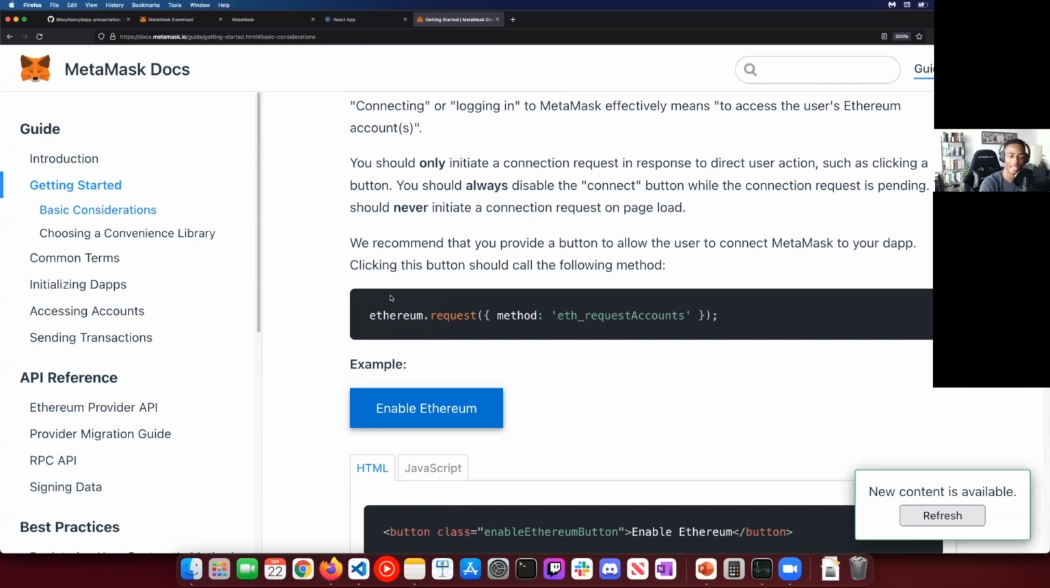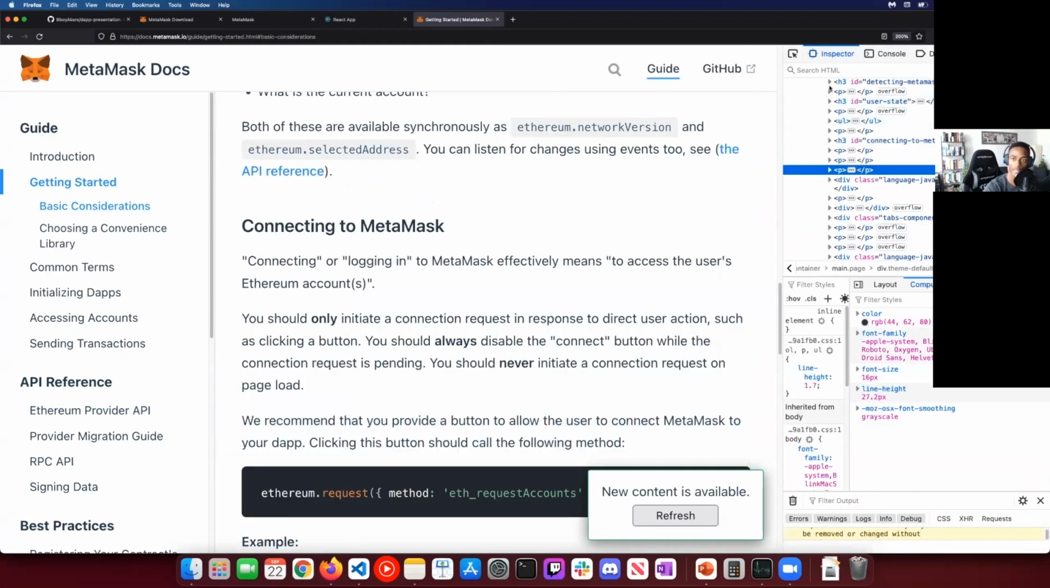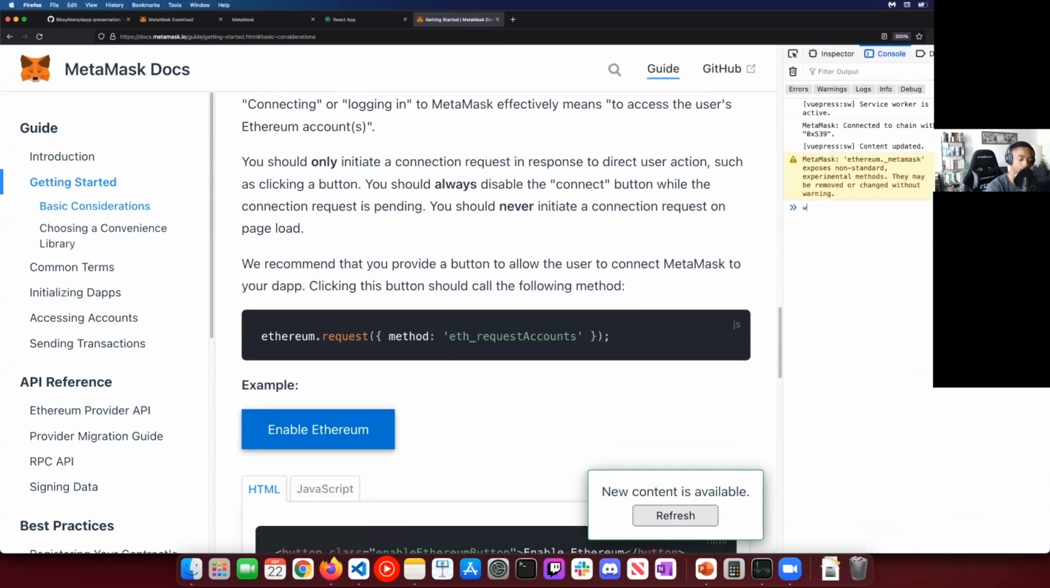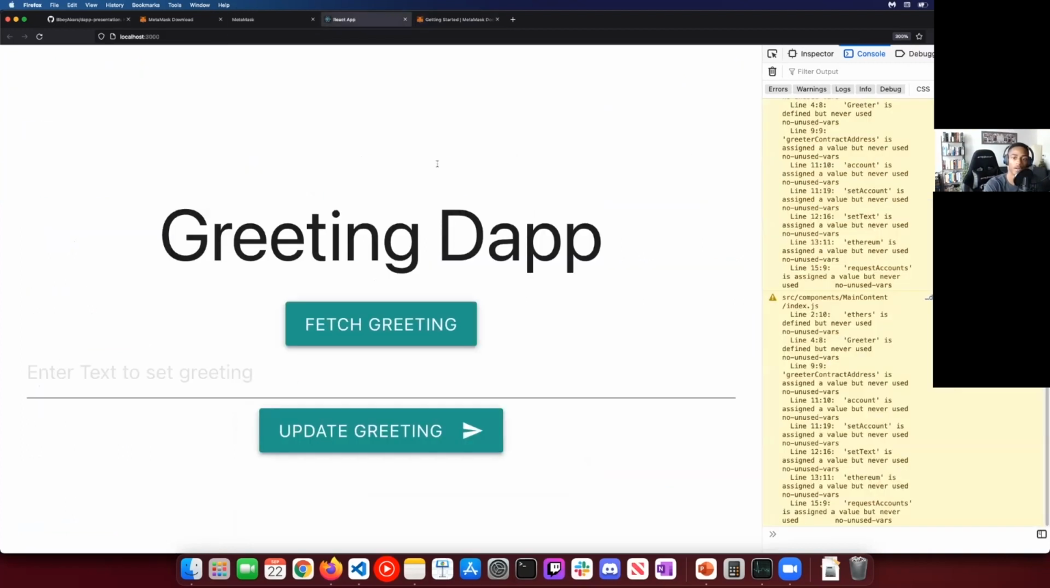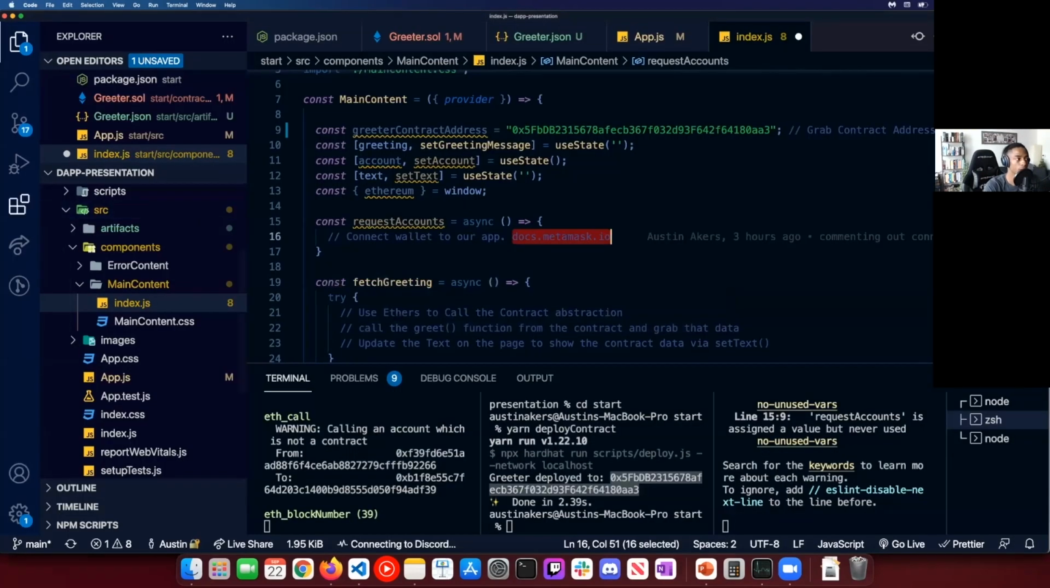So let's see here. You know that Ethereum object that we talked about? Inside this Ethereum object, we have something called request. So window.ethereum.request. Well, what do we want to request? We want to request connecting our accounts, sending a request to connect our accounts. So we want to connect our app, the app that we're building out, to our wallet.